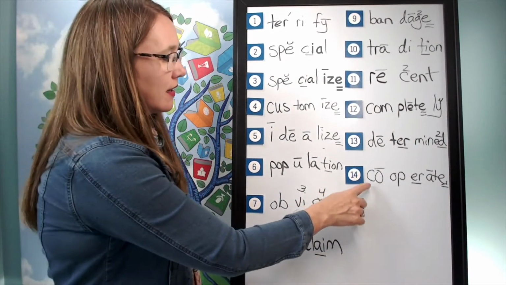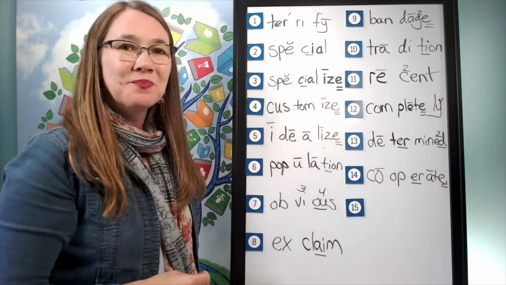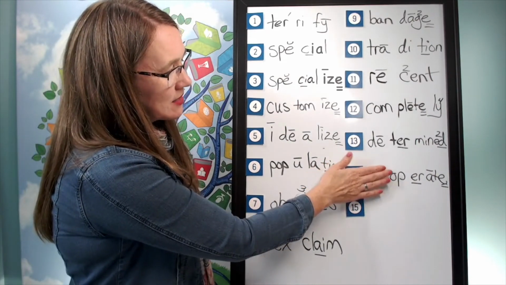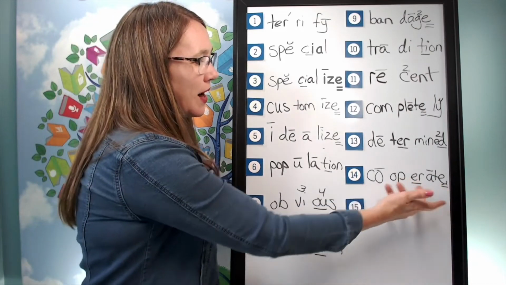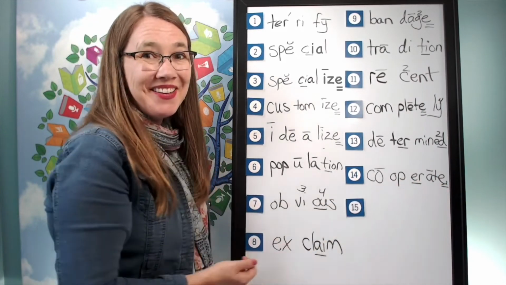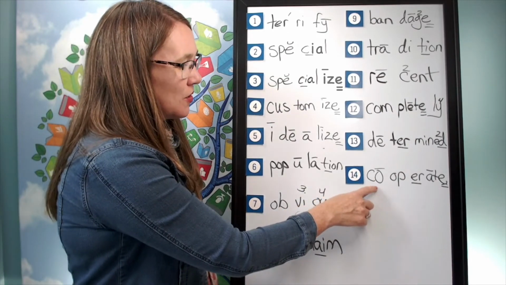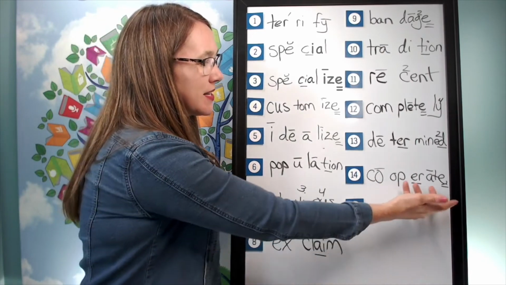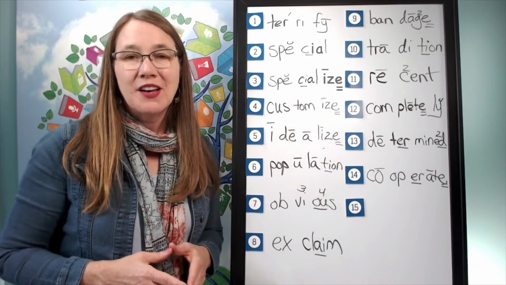Let's read it. K-o-op-er-ate. Cooperate. What is the root word here? It's operate. Did you know that co means with or together? So when we cooperate, we're operating together. This is a pretty fun word, I think. I like how the O and the A are next to each other, and I love how this prefix helps us unlock the meaning. The last word is exhausting.